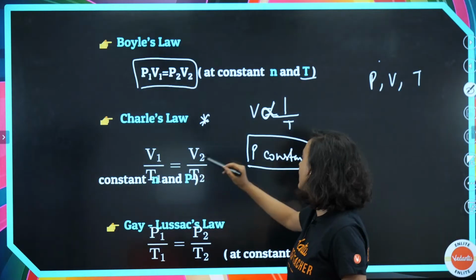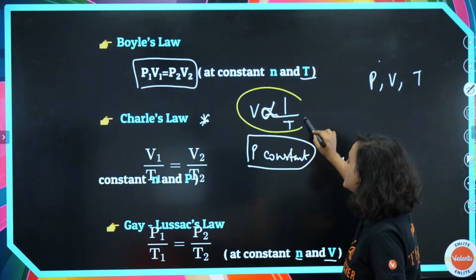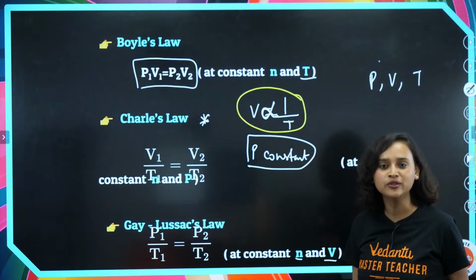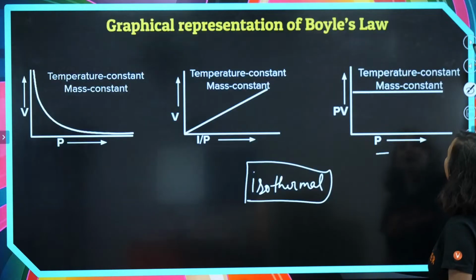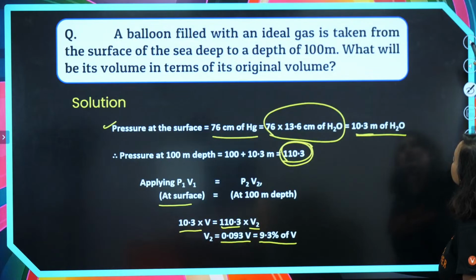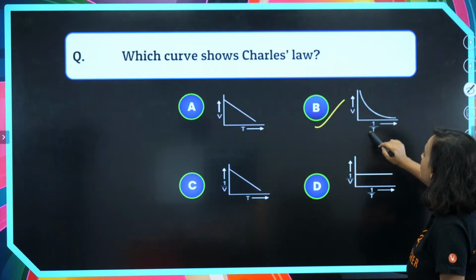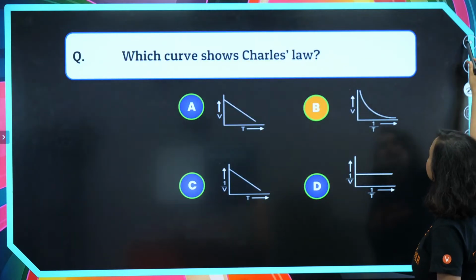V1 by T1. That means, see, here I had told you V and 1 by T. 1 by T happened. So that's exactly what happened in the question. See? V and 1 by T. That's it. Yes, that's it.